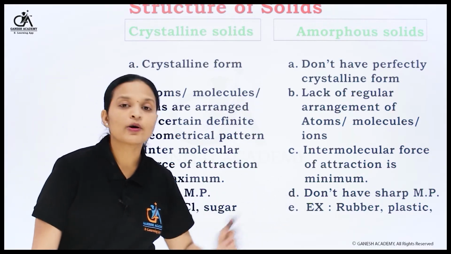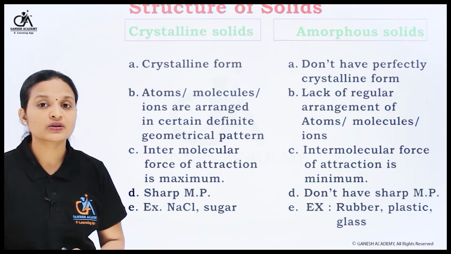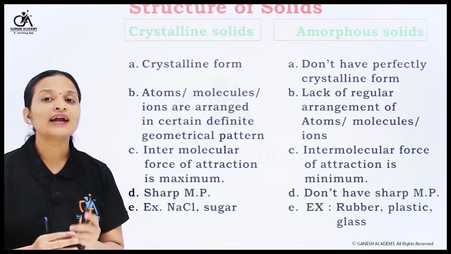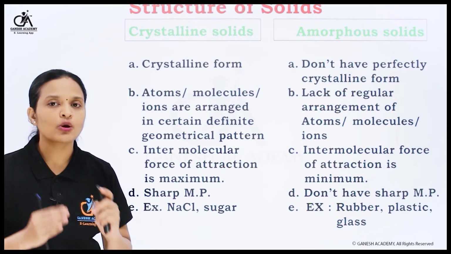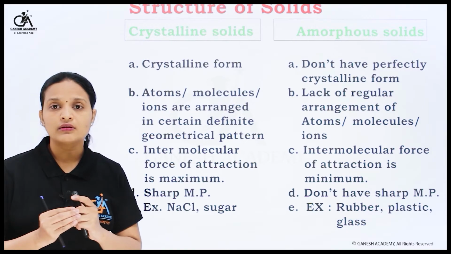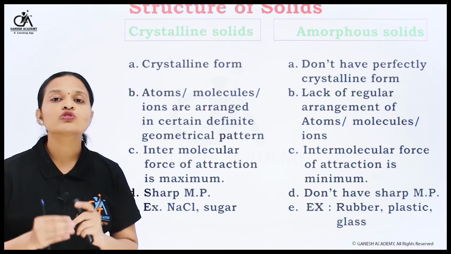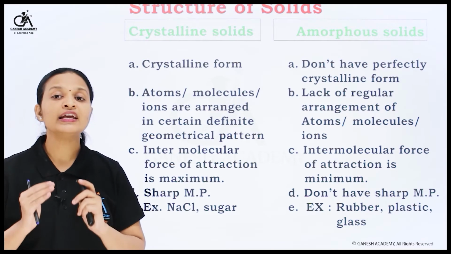The examples of amorphous solids are rubber, plastic and glass. In between them there is no definite geometrical pattern, and the force of attraction between the atoms or molecules is comparatively less.